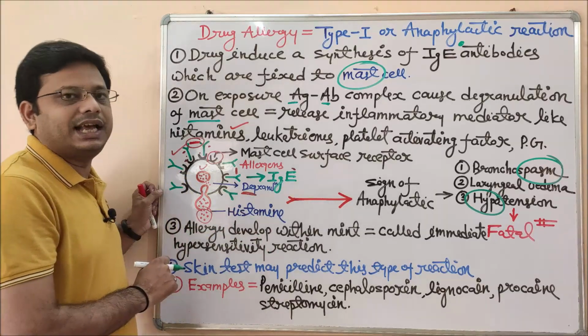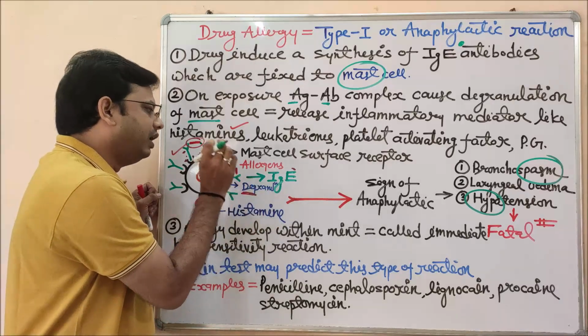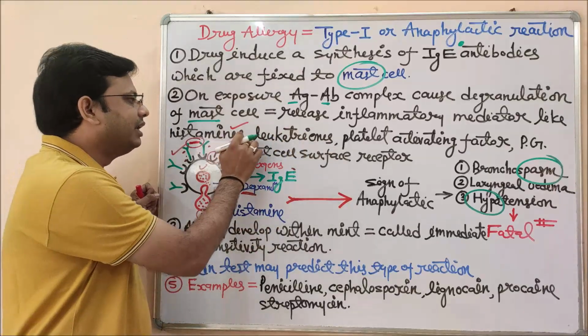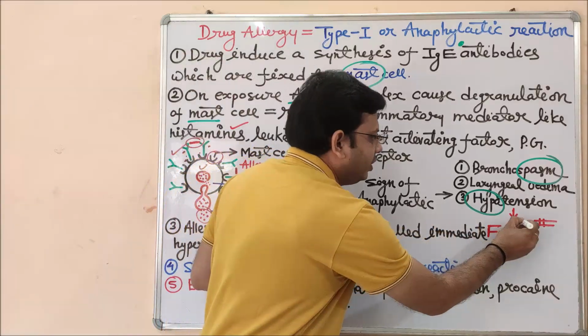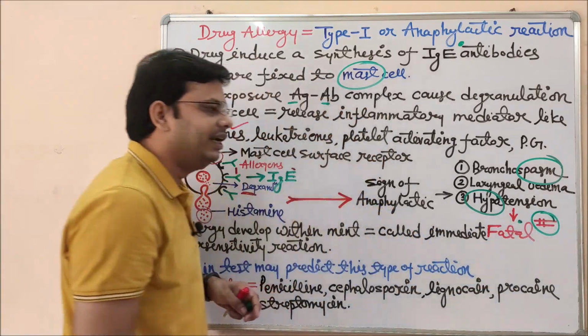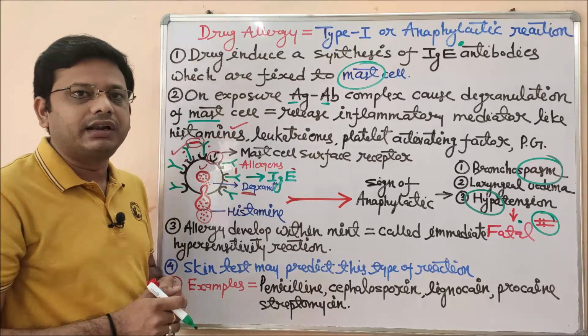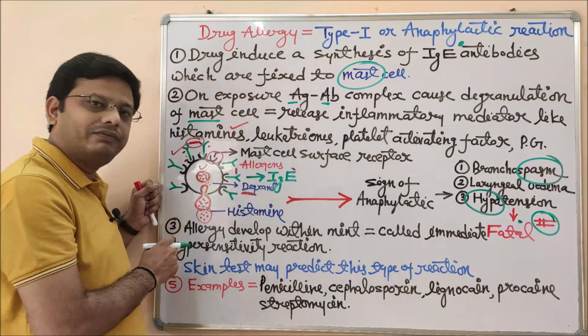Now coming to the next explanation, what will happen after the release of histamine? After generation of histamine, different types of inflammatory mediators like leukotriene, platelet activating factor and prostaglandin, and others, may convert it into a fatal response, and that can lead to the death of a person in a very quick time interval. That means a very fast, rapid response by this anaphylactic reaction or anaphylactic shock.